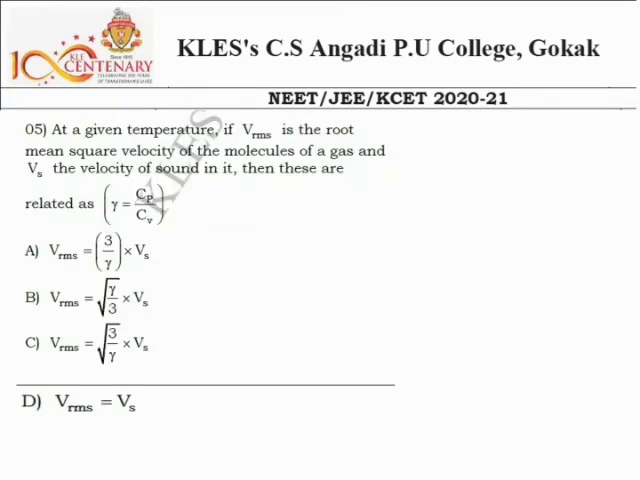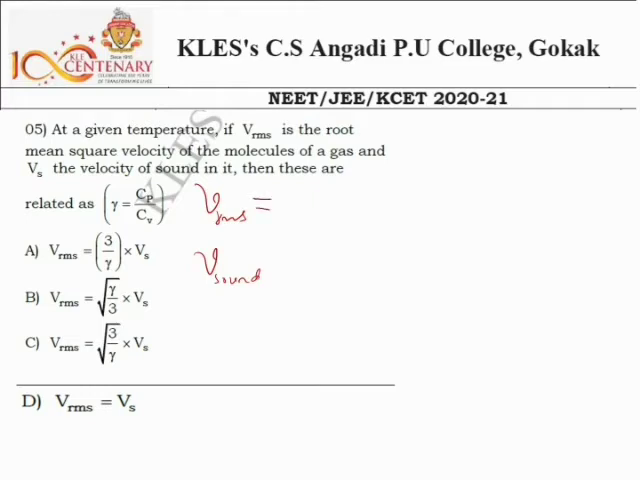Question number 5. At a given temperature, if Vrms is the root mean square velocity of a molecule of a gas and Vs the velocity of sound in it, then these are related as. So we should establish the relation between Vrms of a gas and V of sound. V means velocity of sound in that air medium or in that gaseous system. So what's the expression for Vrms?